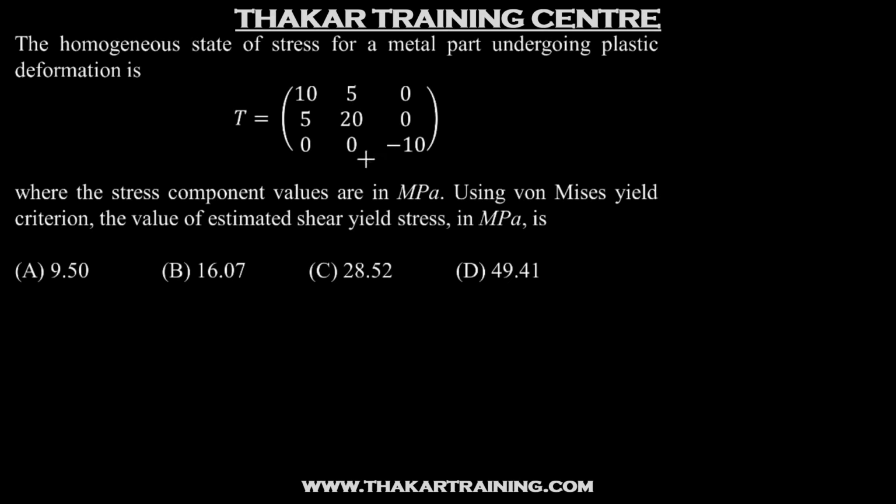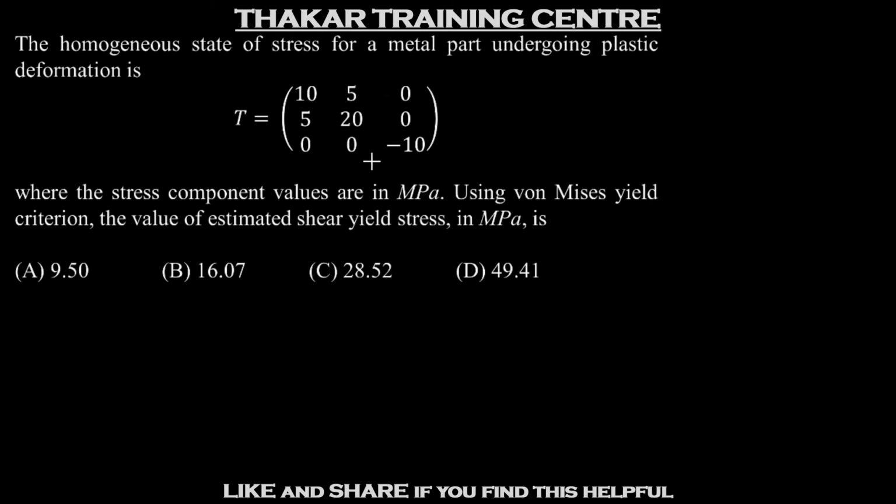So once again, we are not given the principal stresses, that is sigma 1, sigma 2, sigma 3. Instead, we are given a stress tensor. So we'll use the von Mises equation, which is in terms of the elements of the state of stress, which is given by.